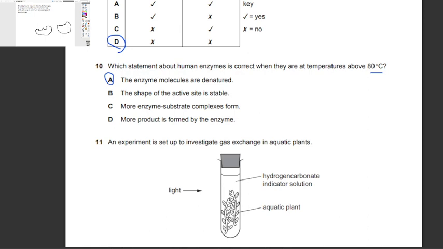The second one is wrong, of course, because the active site gets denatured. More enzyme substrate complexes form, no, and that is because again the active site is denatured, and thus it does not form any enzyme substrate complexes and is deemed useless. More product is formed by the enzyme, no, and that is because, of course, as we said, it's denatured and it does not work.